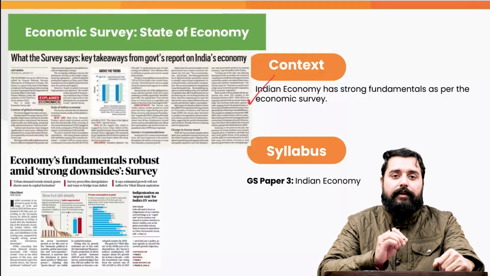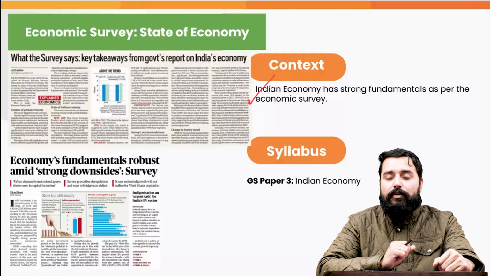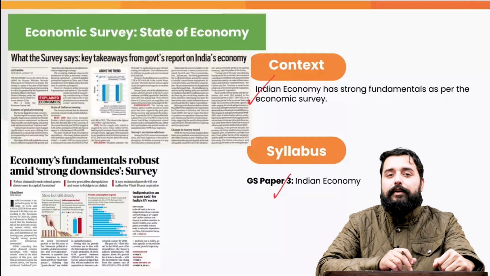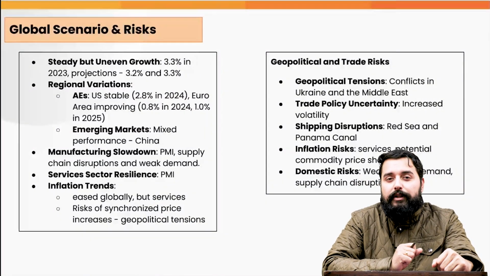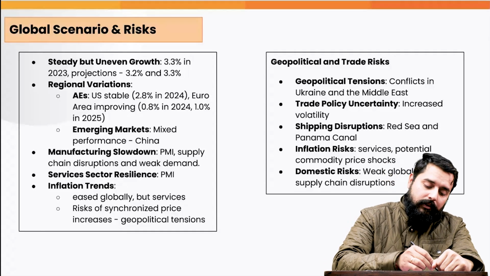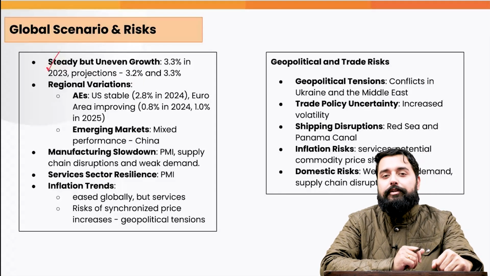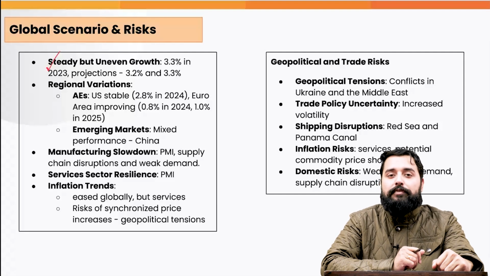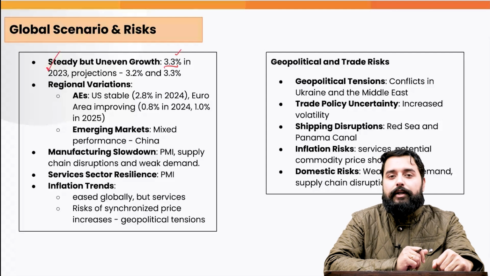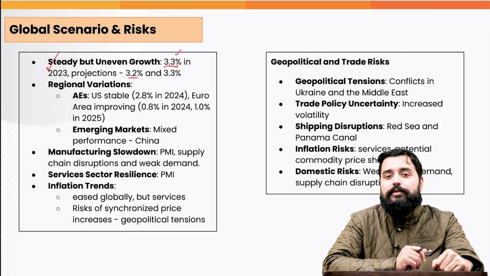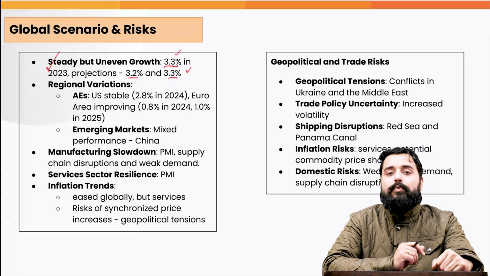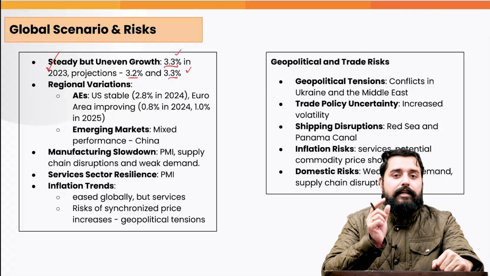So we will have a look at the macroeconomic indicators of the Indian economy and also the global scenario. This is important in GS3 under the topic Indian economy. Now, before coming to the Indian economic performance, let's have a look at the global scenario also. Globally, the global GDP growth rate has been steady, but it has been uneven. For the fiscal year 2023, the global GDP grew by 3.3%. For the fiscal year 2024, it is about 3.2%, and it is projected to grow at 3.3% for the fiscal year 2025. But this growth rate has been uneven.